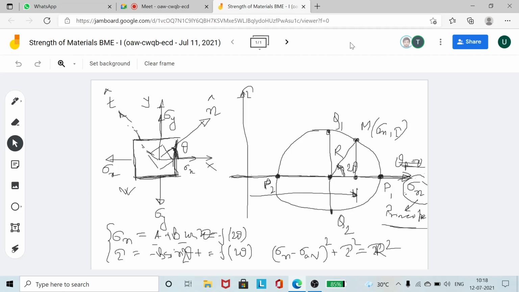So let's now move to the next thing. What I said, I think both of you, those who asked the questions, have the same doubts. So my explanation is, whenever there are two things, one is the actual inclination of the planes, and number two is the Mohr circle. Don't confuse between the two. Okay, I mean the actual inclination is not in the Mohr circle, because Mohr circle is just the equation of a circle. It's a derived thing from figure 1. Actually all the angles are 2 theta.